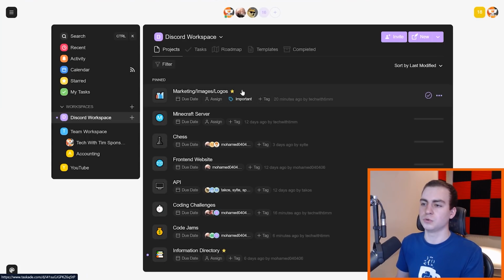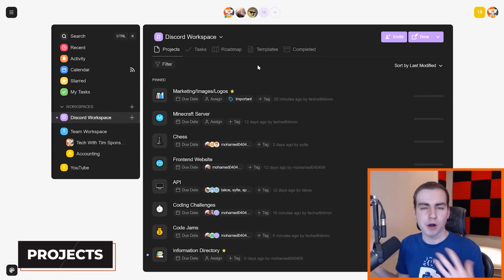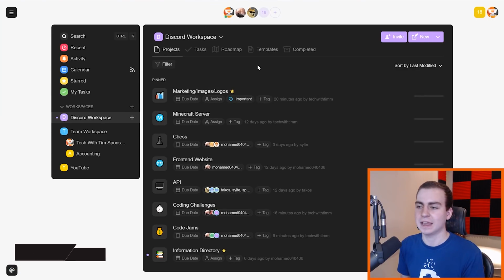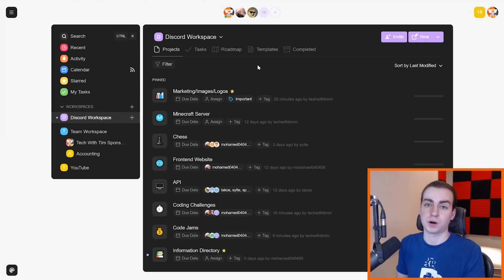And let me just show you what Taskade actually looks like and what you can do. So as I said, we have workspaces, we have optional subspaces, and then we have projects. Now, projects are kind of like the core of Taskade. So you'll create multiple projects. And one really nice thing is that you can create projects based on templates. So if you have a ton of projects going on and they're all very similar, or you have to create new ones all the time, you can just make a template for that project. Then you can load that template, modify it, and have a project that's completely based off that template, which I'll show you in a second.